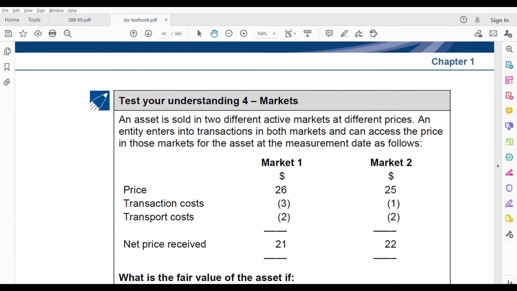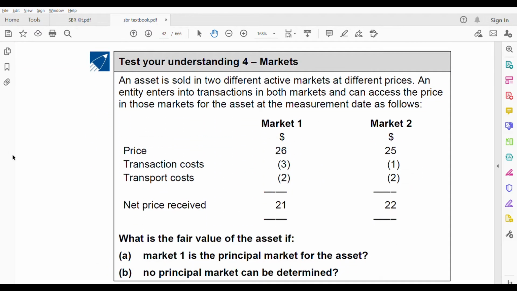Test your understanding 4. Definitely we need to do this one so that you understand how to measure fair value and what the principal market and the advantageous market are. An asset is sold in two different active markets at different prices. An entity enters into transactions in both markets and can access the price in those markets for the asset.